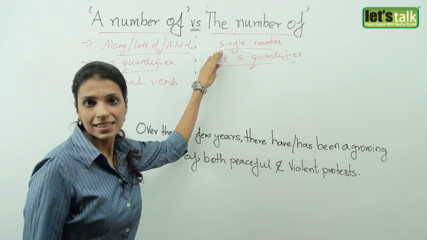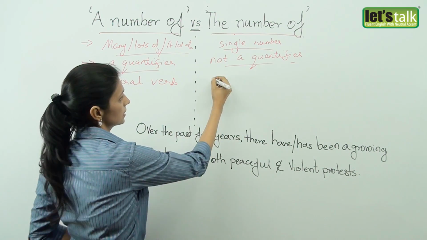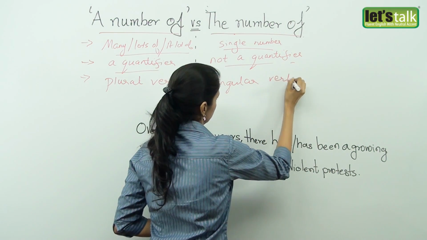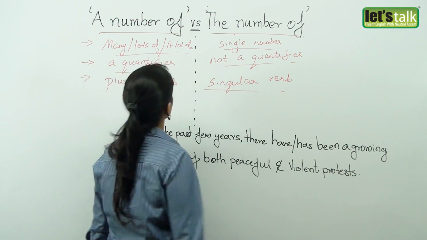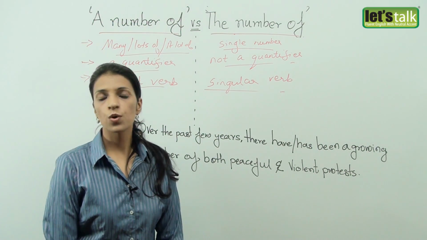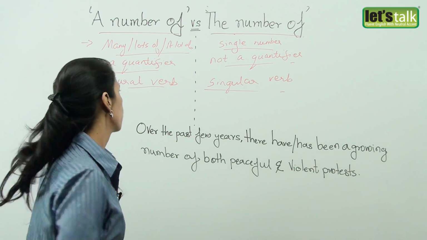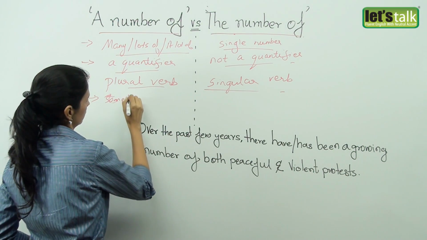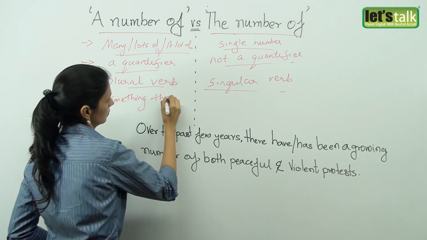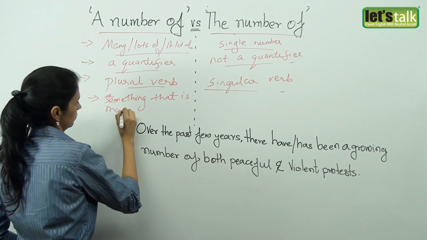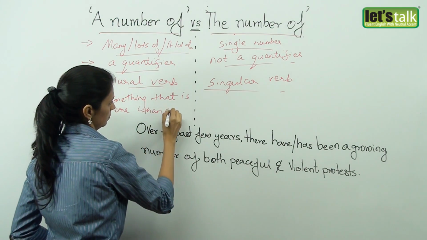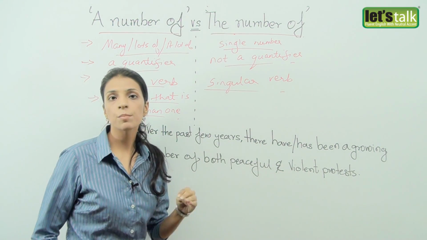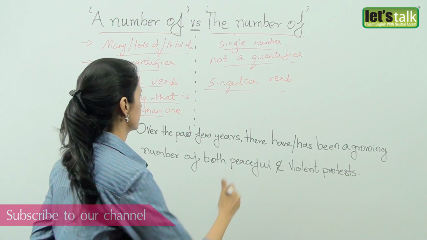The number of is a single number and so it takes a singular verb. We use the expression a number of when you want to say something that is more than one. And we use this expression, the number of, when you want to compare two numbers or two amounts.